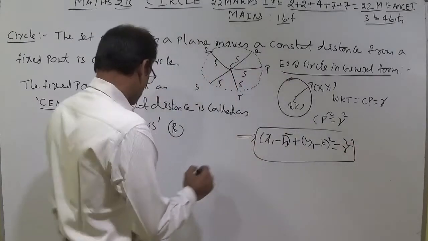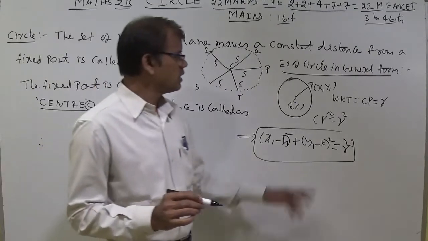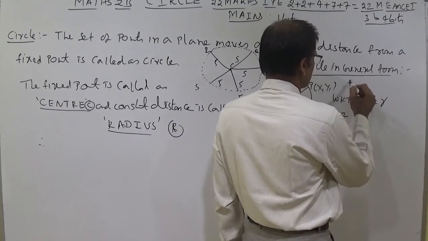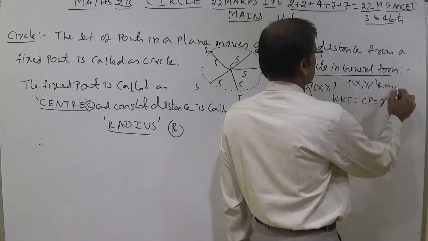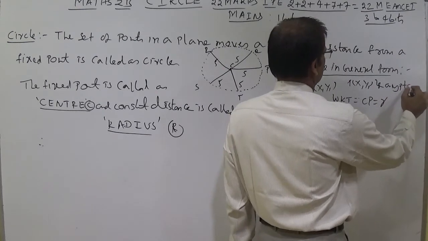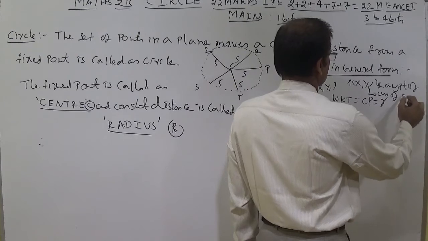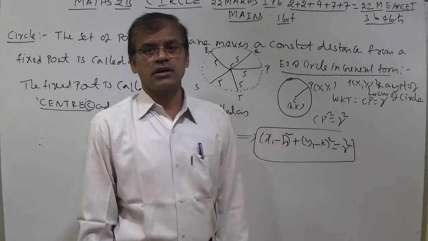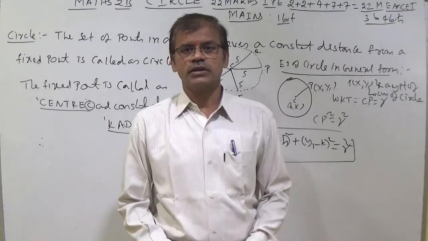So for the locus, P(x1, y1) is any point in the locus of circle. In first year, in the first chapter itself, we discussed that P(x1, y1) is any point in the locus.